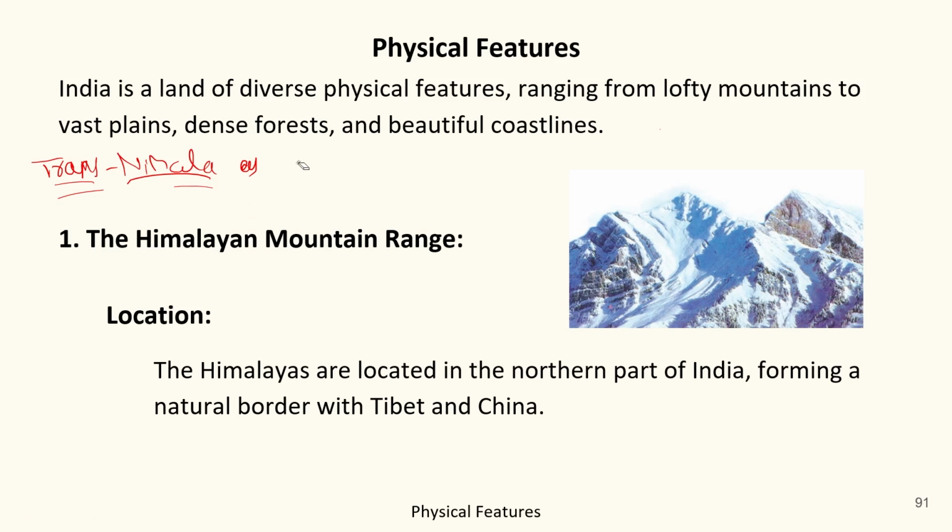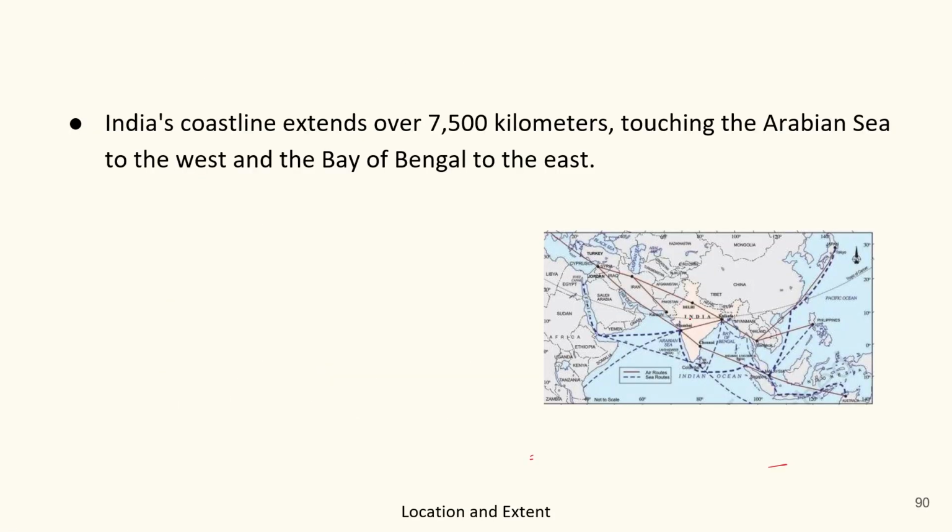Now, remember one thing. Trans Himalayas are very famous for Tethys sediments. Basically, it's believed that the northern part and this area used to be a sea, which we called the Tethys Sea.